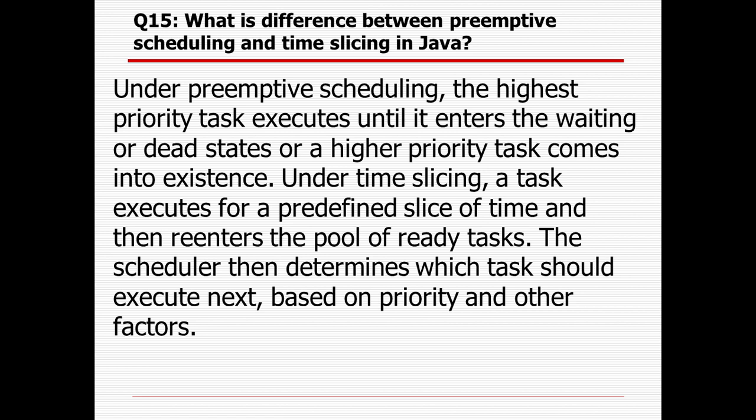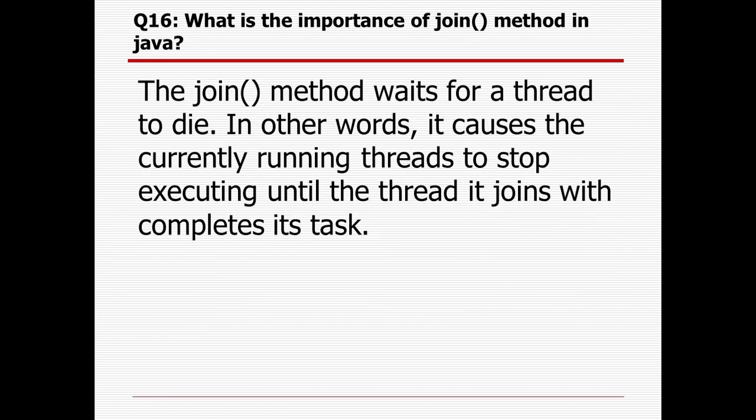Under time slicing, a task executes for a predefined slice of time and then enters the pool of ready tasks. The scheduler then determines which task should be executed next based on priority and other factors. That is the basic difference.